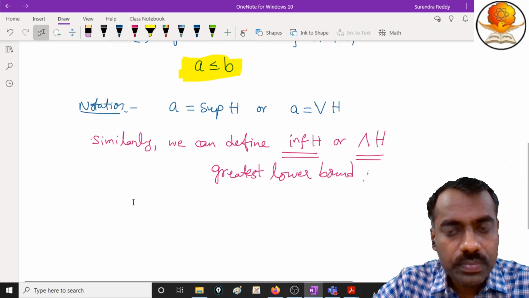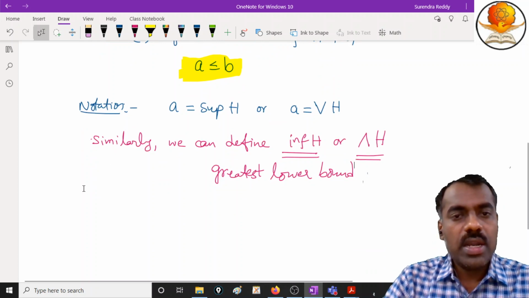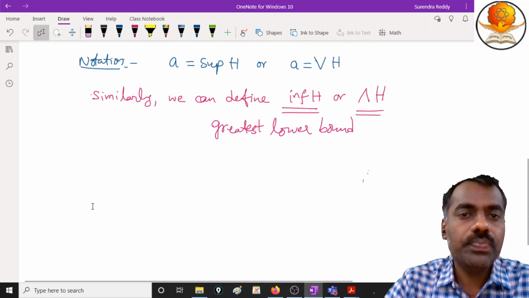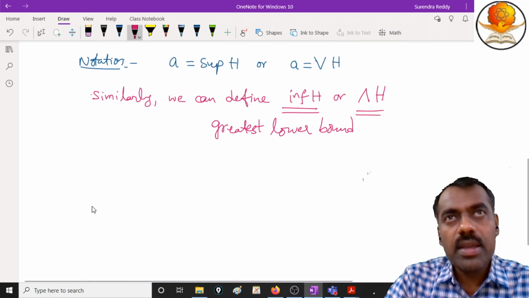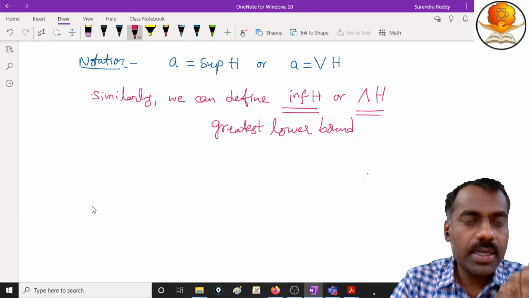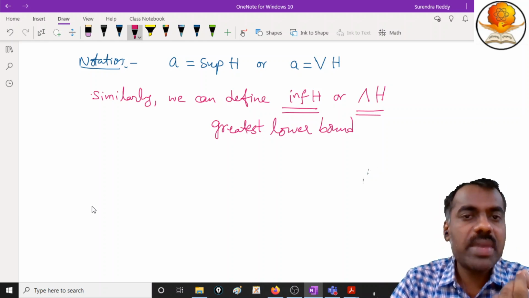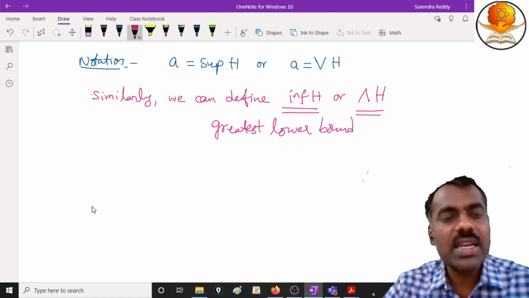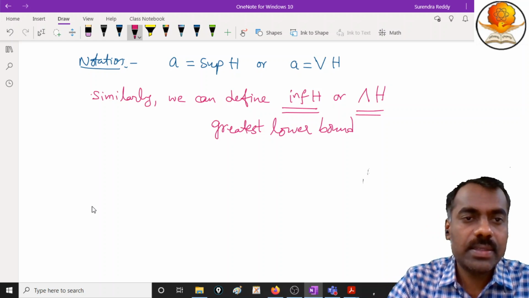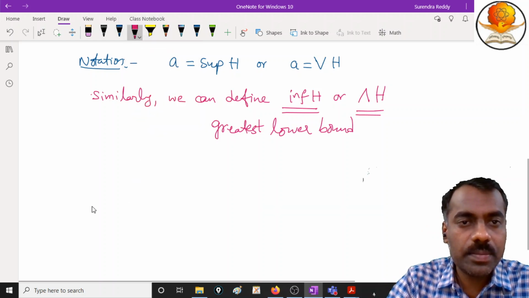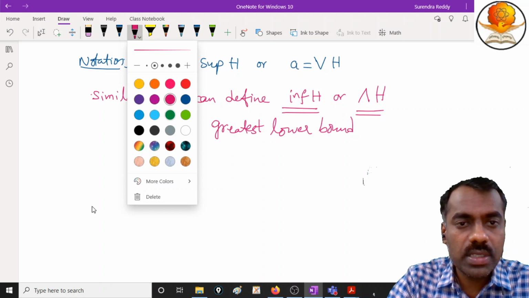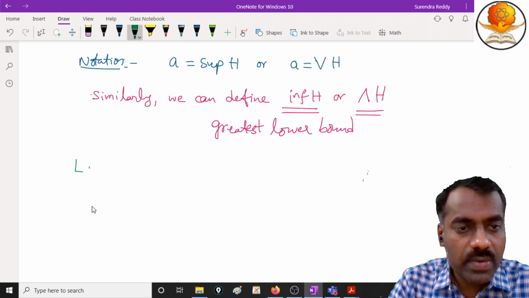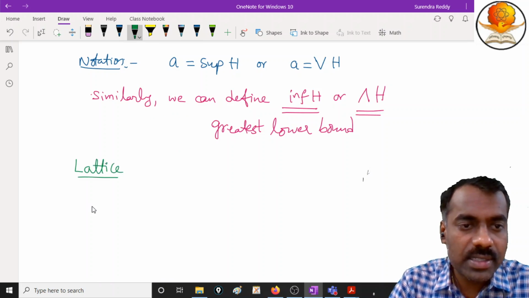Now, why are these elements useful? If you take a lattice, we will now define what is meant by a lattice. We already know some examples of posets, and we'll see when a poset will become a lattice. Let me use a different color just to define. Now we are ready to define what is meant by a lattice.